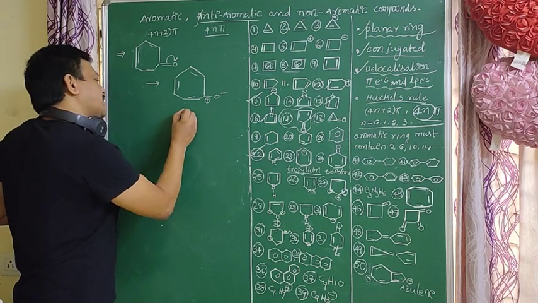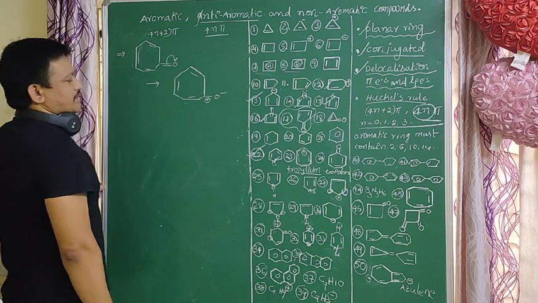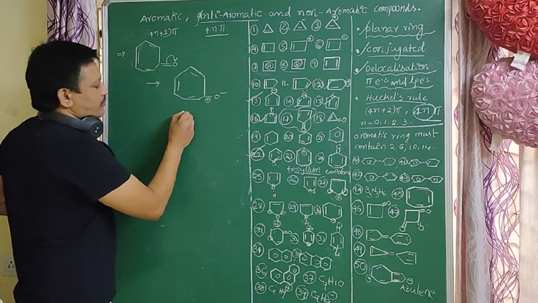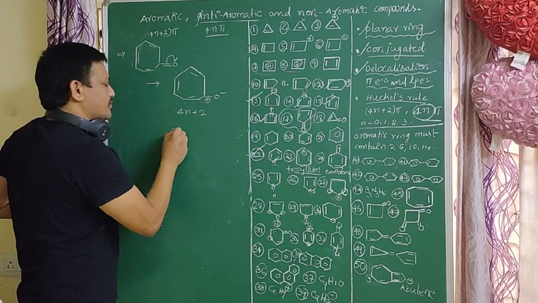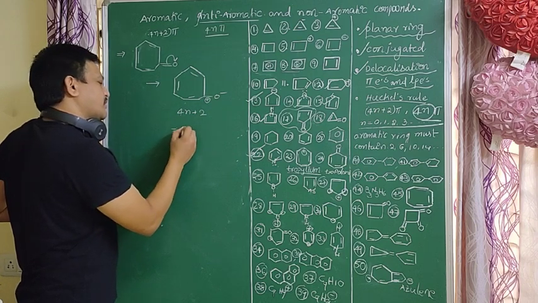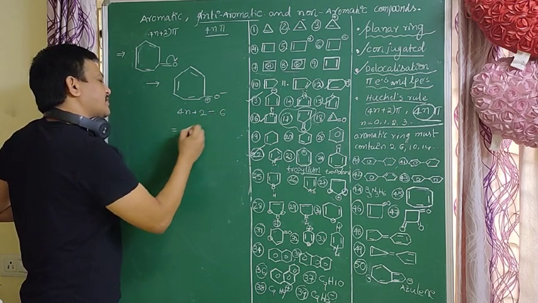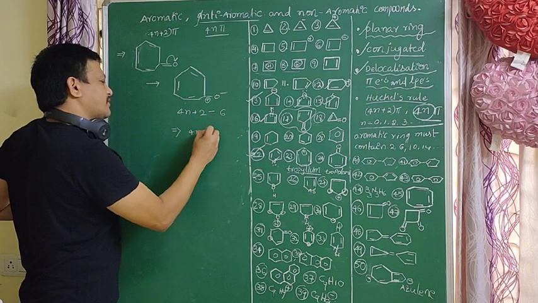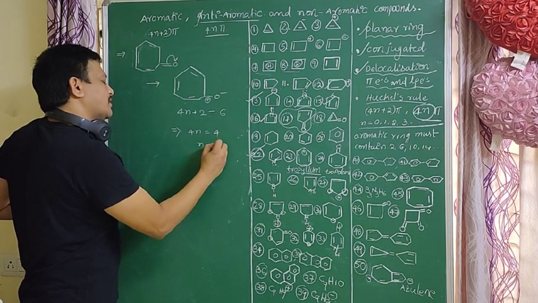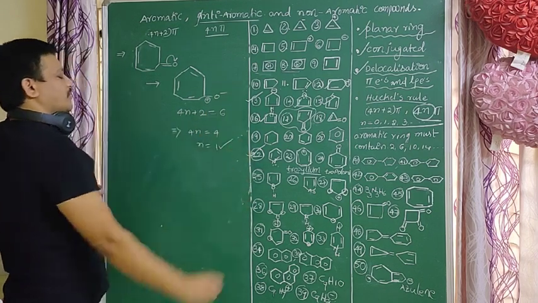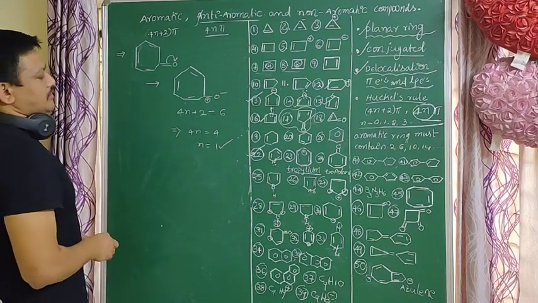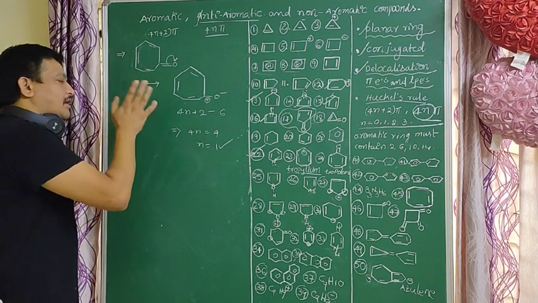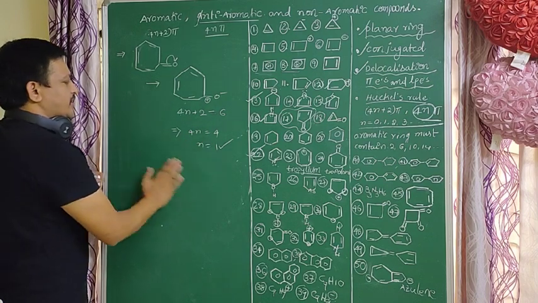So it is a planar molecule. Does it follow 4n plus 2 or not? 4n plus 2 equals 6 pi electrons, so 4n equals 4 and n equals 1. So it follows the 4n plus 2 rule. It follows Huckel's rule. So it is an aromatic compound.